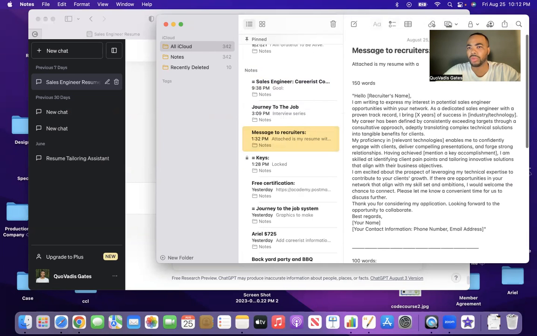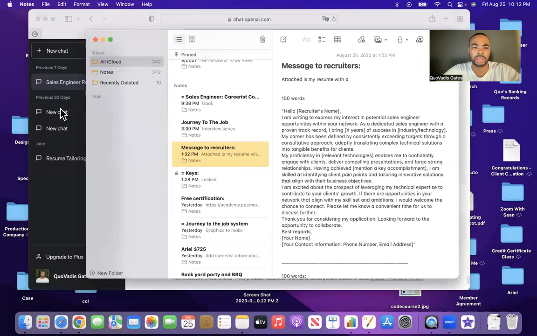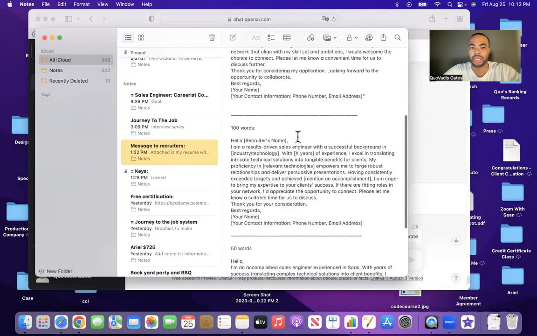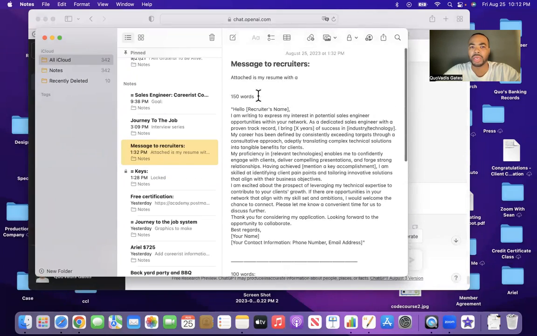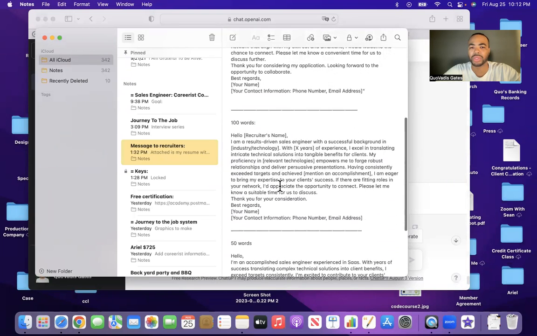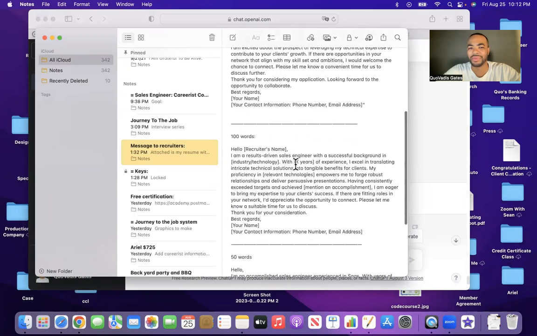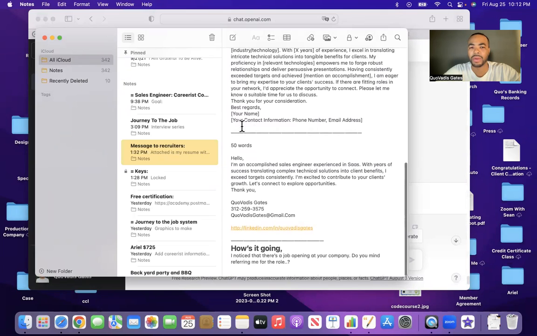So here we go. So my message to recruiter, as you saw one of my saved ChatGPT conversations, which is in here somewhere. So I took it and boom, boom, boom. The 150 words I didn't customize. I just left it as it was. The 100 words I didn't customize. I just left it as it was. I'm not even sure if I'll have a need for 100 words or 150 words. But for 50 words, I did customize it.